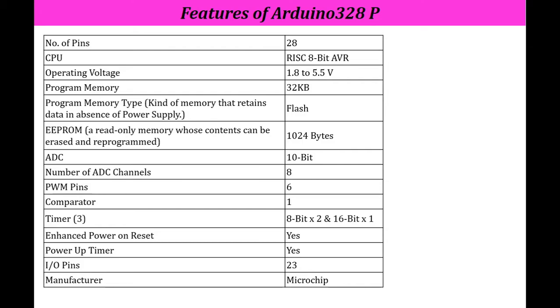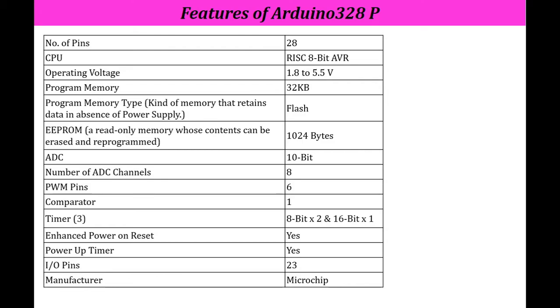Here EEPROM is 1024 bytes. What is EEPROM? It is read-only memory whose contents can be erased and reprogrammed as per requirement. Then ADC is 10 bit, with 8 ADC channels. It has 6 PWM pins and 1 comparator.